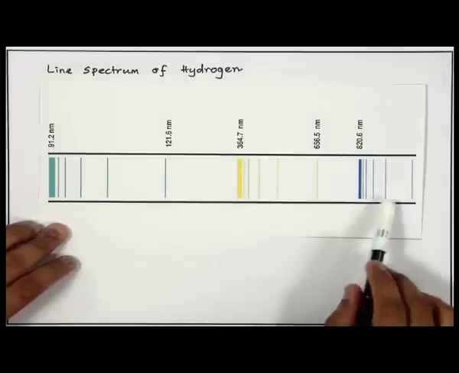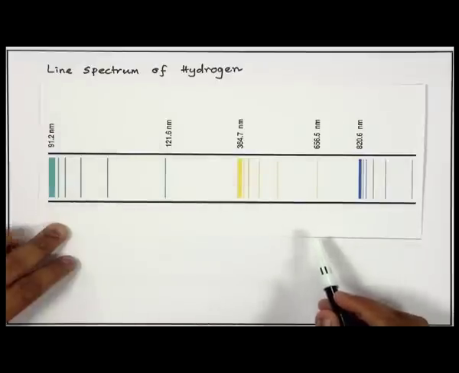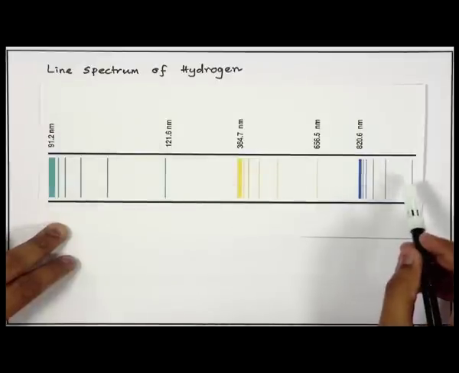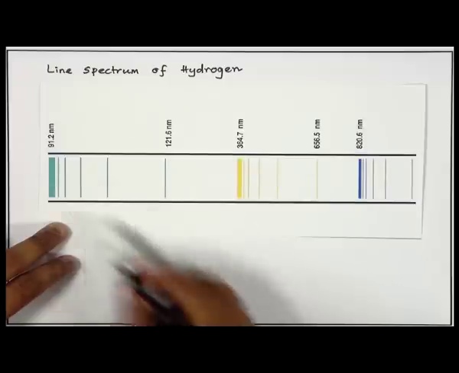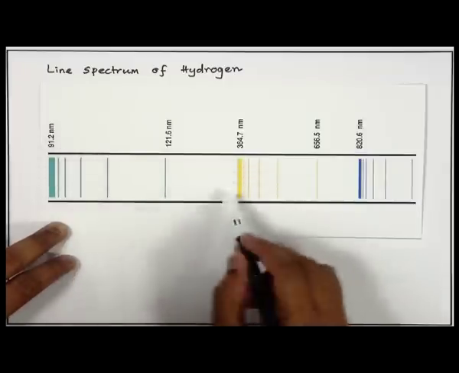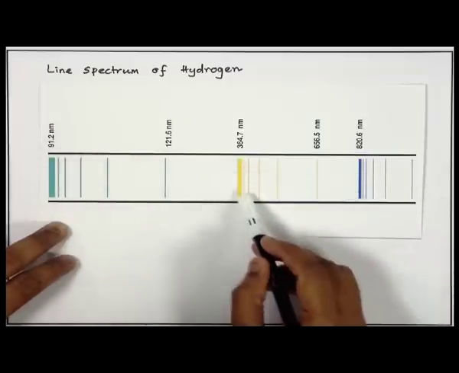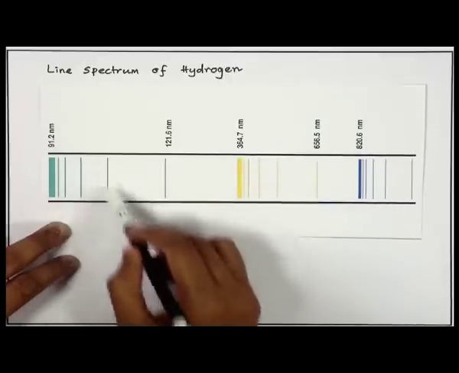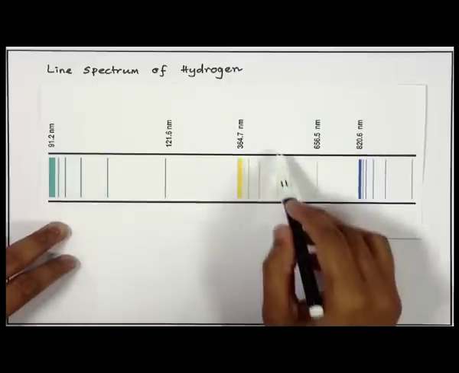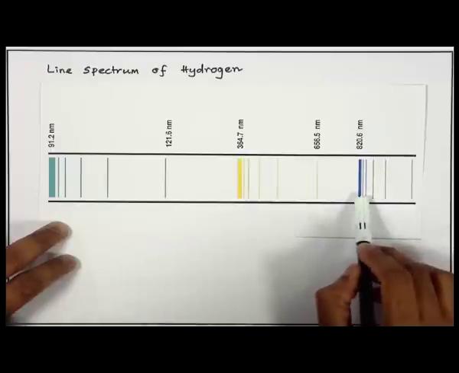What you see here in a typical line spectrum of the hydrogen atom is a series of lines, and at different intervals some bands. There are some bands, then some lines, then bands, then again some lines, again some bands.